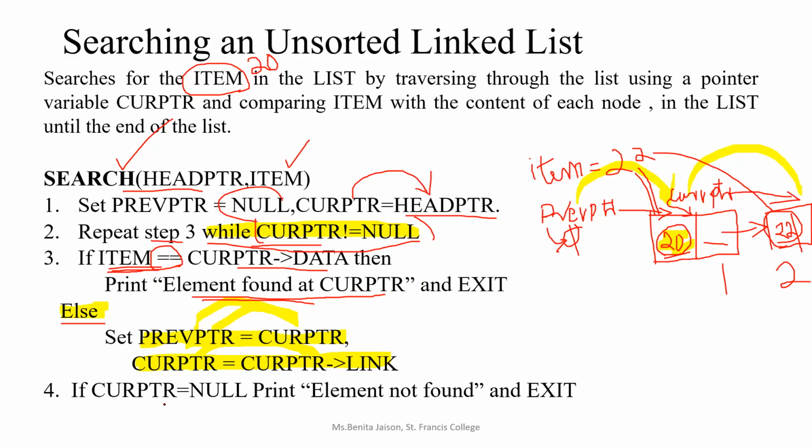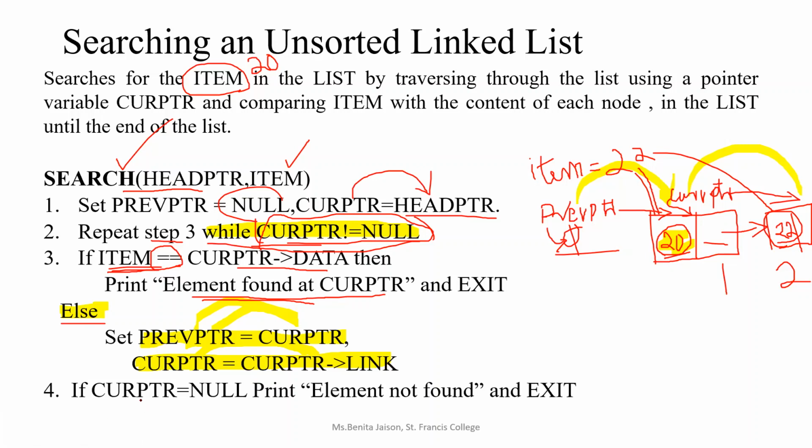If you can visualize, or if you can remember the coding for traversal, if you can remember what is the condition when there are no nodes existing in the linked list, or when is the condition when we come out of the while loop. When you come out of this while loop, what is the value of the current pointer? When there are no nodes present in the linked list, what will be the value of the previous pointer? All these things, if you can understand, then you can easily write this algorithm without even studying.